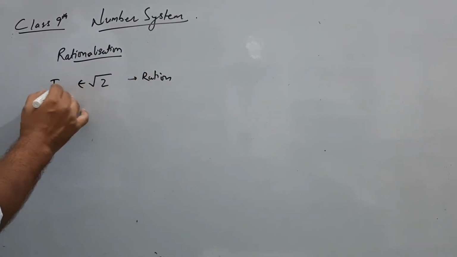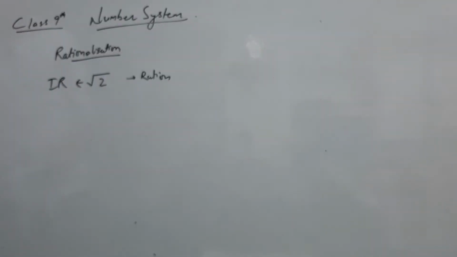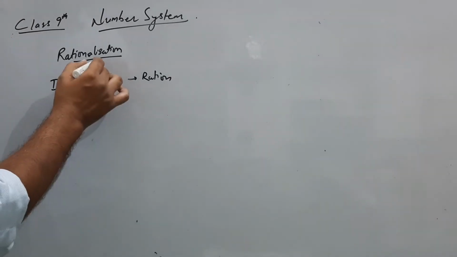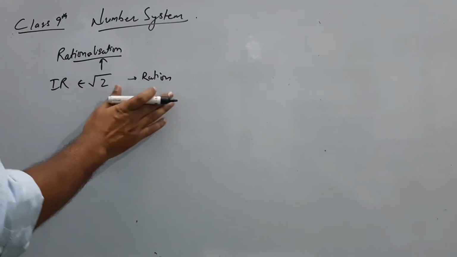Currently it is irrational, but we have to convert this irrational to rational. So how can we do it? This method is known as rationalization. This rationalization can be achieved in different ways. Let us see.